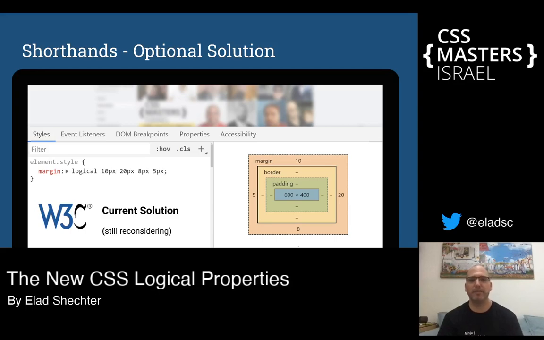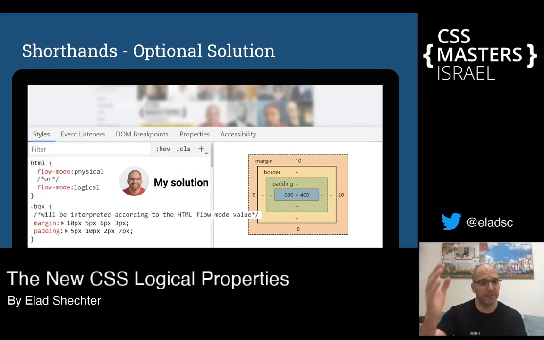It's good if you want to update only one shorthand, but if you want to create a full website with, I don't know, 100 shorthands, you can make a lot of mistakes if you forget to write one of the logical keywords in all these shorthands. And because of that, and because it's still being reconsidered, I thought maybe I'd offer my suggestion. And I really went to the W3C GitHub and offered my suggestion.